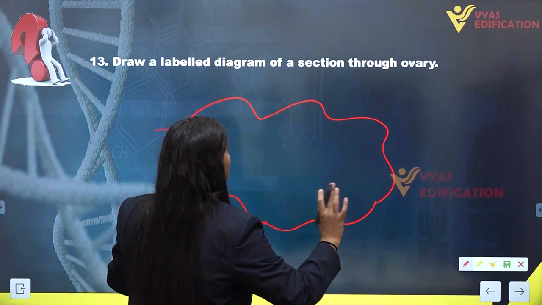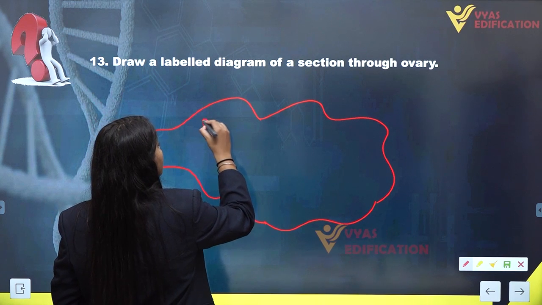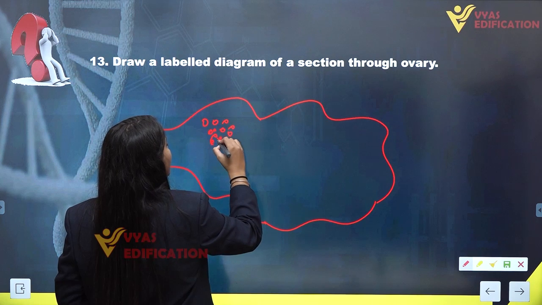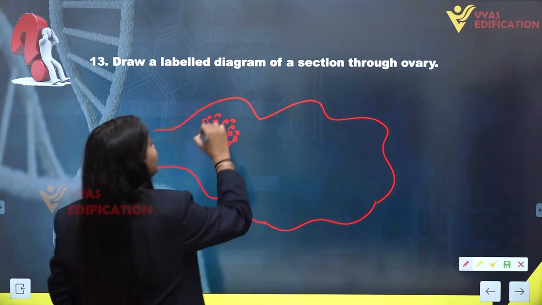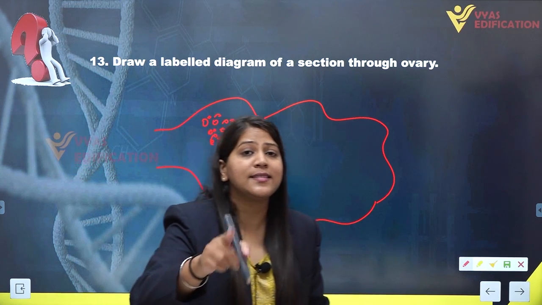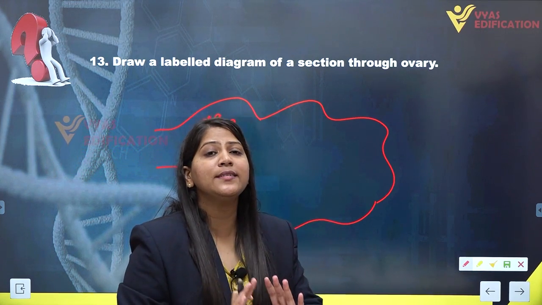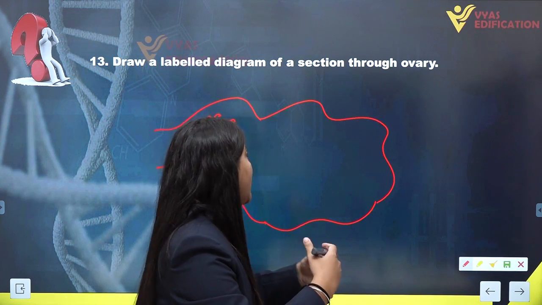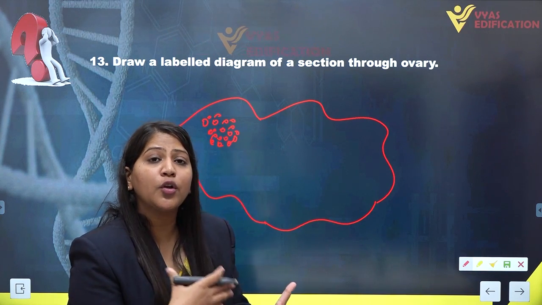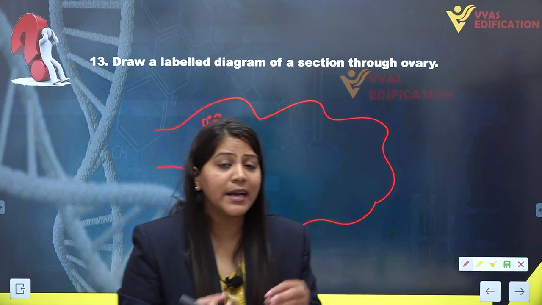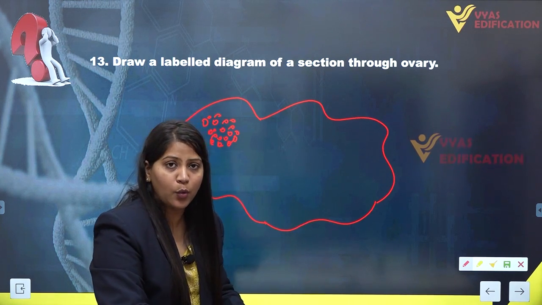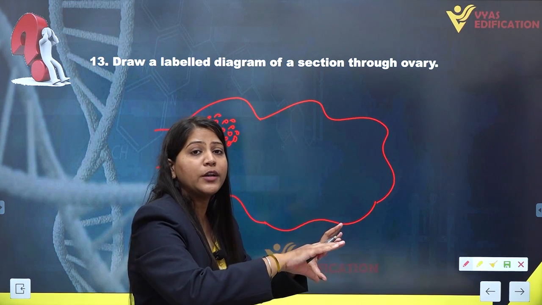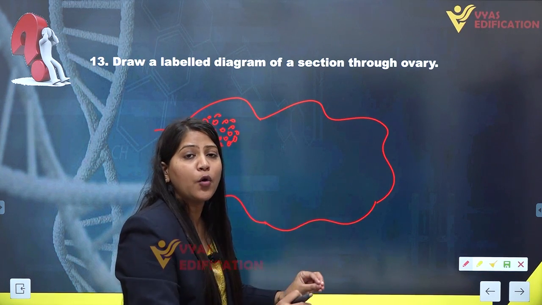Now let's talk about the cross section of the ovary. The ovary has oogonia, or primary follicles, here. Primary follicles have oogonia inside them. Oogenesis and folliculogenesis happen simultaneously. Oogenesis, that is the production of the egg cell or ovum, takes place inside the follicles only. When the follicles mature and grow, inside the follicles the formation of the ovum takes place.